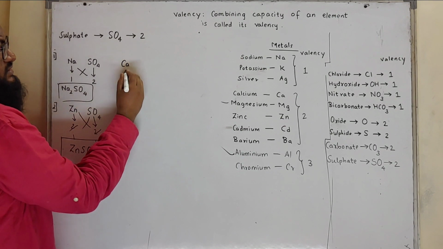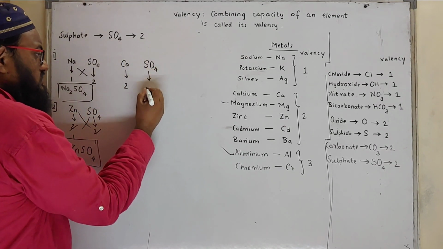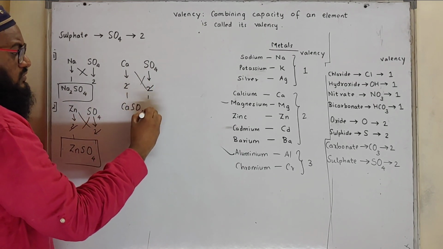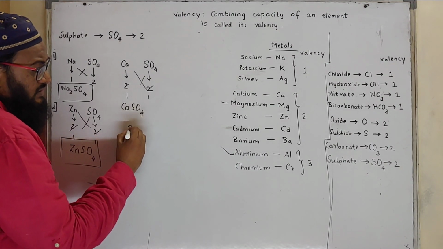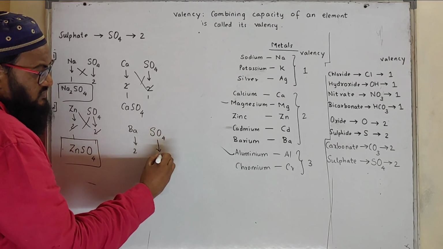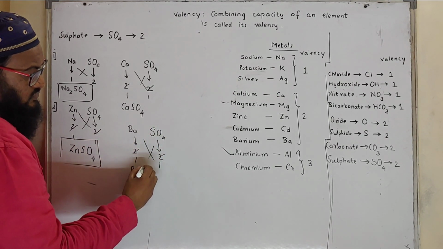Calcium sulfate, calcium valency is 2, sulfate SO4 valency is 2. Again it can be cancelled. Formula will be CaSO4. What about aluminium sulfate or barium sulfate? Barium valency is 2 and sulfate valency is 2. It can be cancelled. So it will be BaSO4.